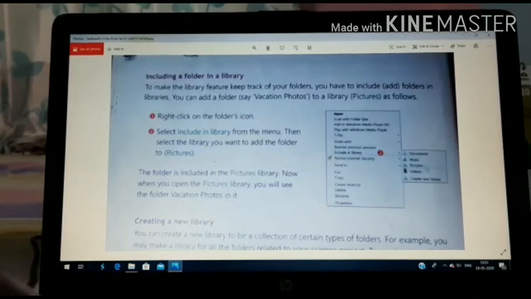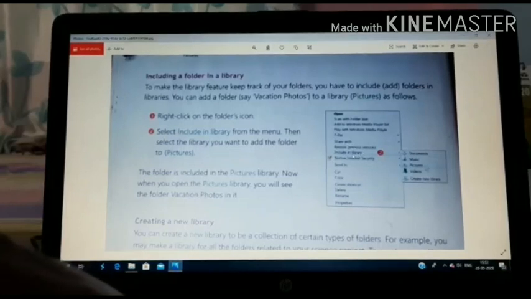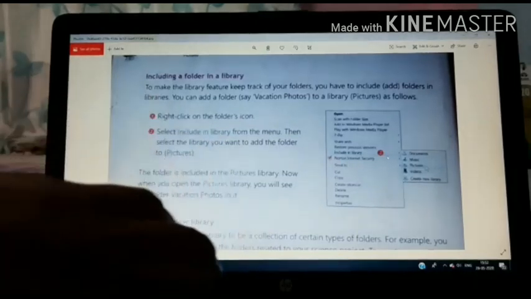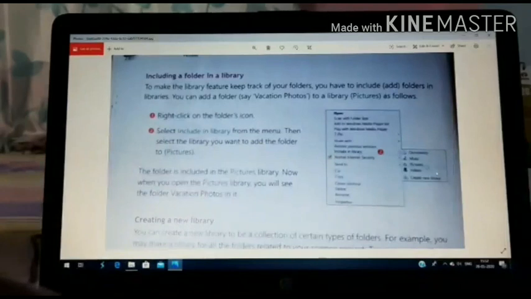If you want to add some folder, select the folder, then right click on it. You will get the include in library option. By clicking on the include in library option, the folder you want to keep in the library will be shown as included in the library. So this is the way to include a folder in a library.